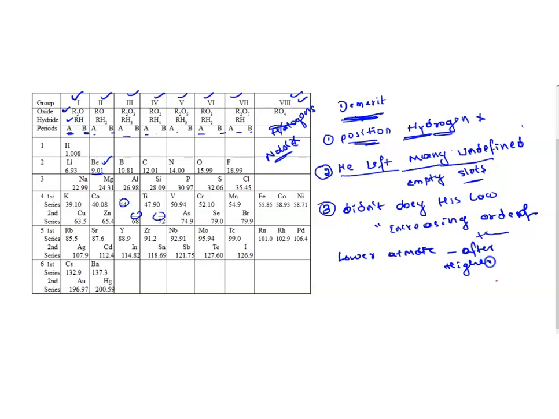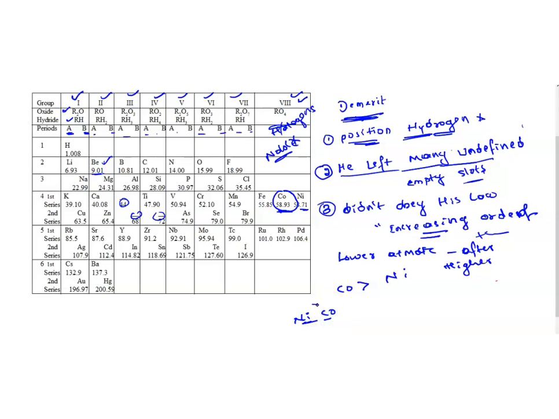If you see the table clearly here, cobalt and nickel: the atomic mass of cobalt is more than the atomic mass of nickel. So in order to maintain the increasing order of atomic mass, we are supposed to write nickel and then cobalt.